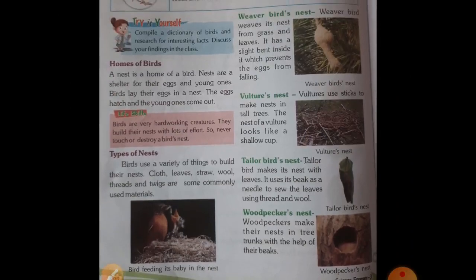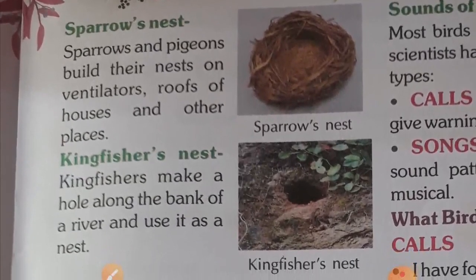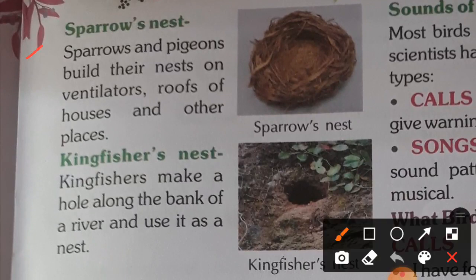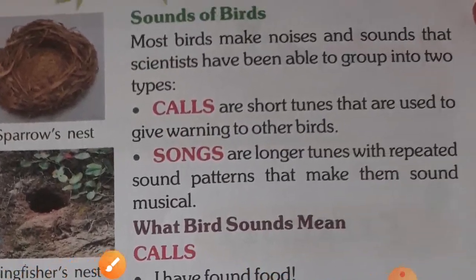Now come to the next page. Sparrow's nest, it is very common, you have seen it. Sparrows and pigeons build their nests on ventilators, roofs of houses and other places. Kingfisher's nest, kingfisher makes a hole along the bank of a river and uses it as a nest. This is the kingfisher nest. So students, these are the types of nests of different types of birds.